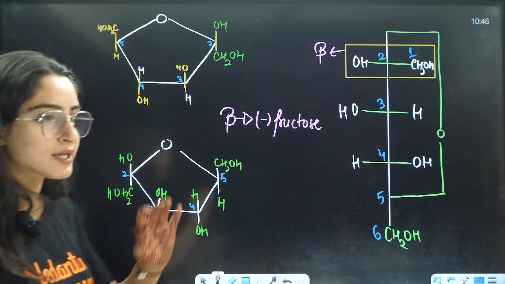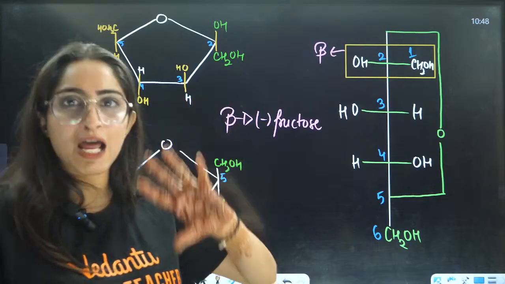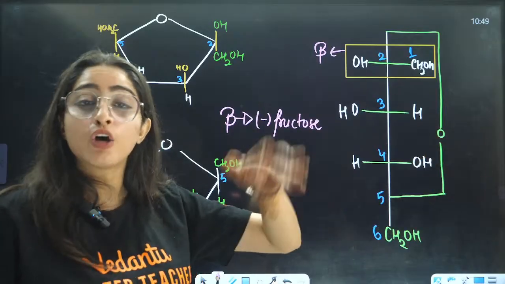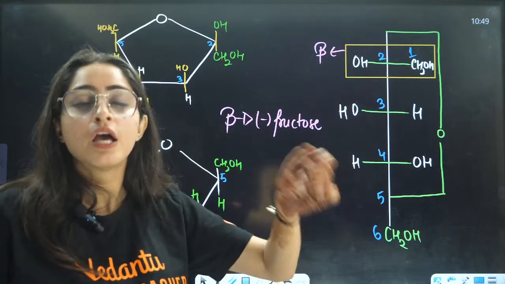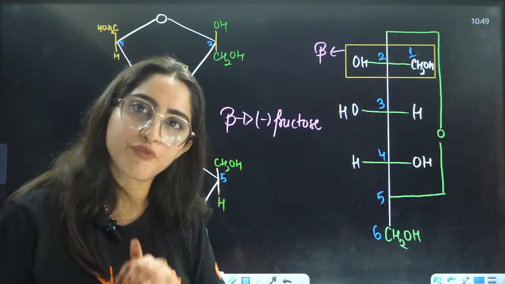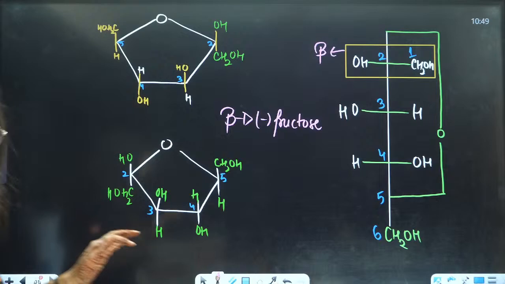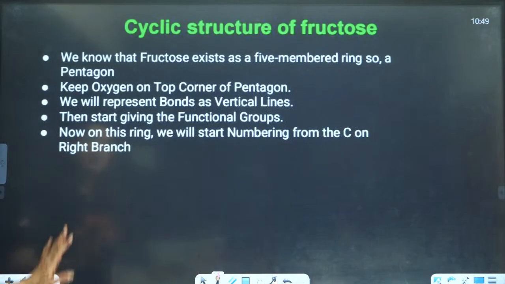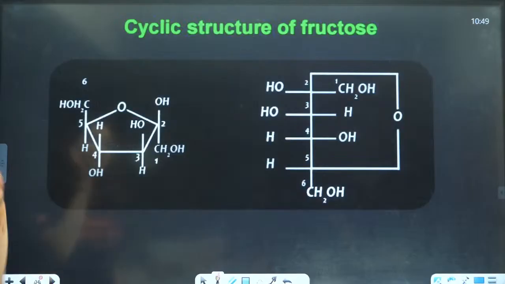Okay. So, basically anomers, again when I am saying that the carbonyl group that was earlier the carbonyl group is converted into OH. Now, that OH is going to define whether you will be having alpha or beta, whether it's glucose or it's fructose, right? Okay. Now, next thing is cyclic structure of this, so we have done, right?